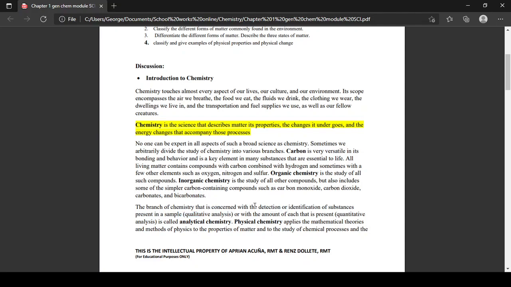Concerned with the detection or identification of substances present in a sample. Meaning, if may ara siya or wala, that is your qualitative analysis. Or with the amount of each that is present, that is your quantitative analysis.